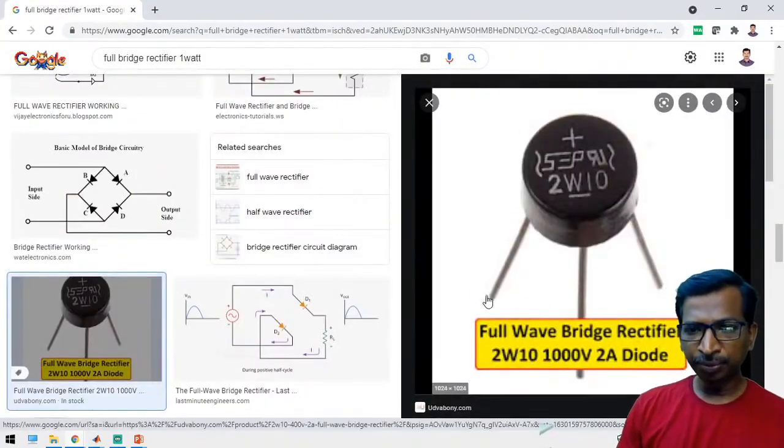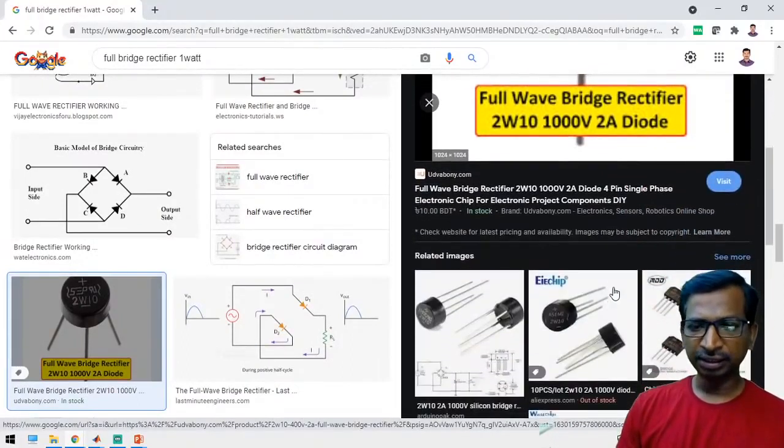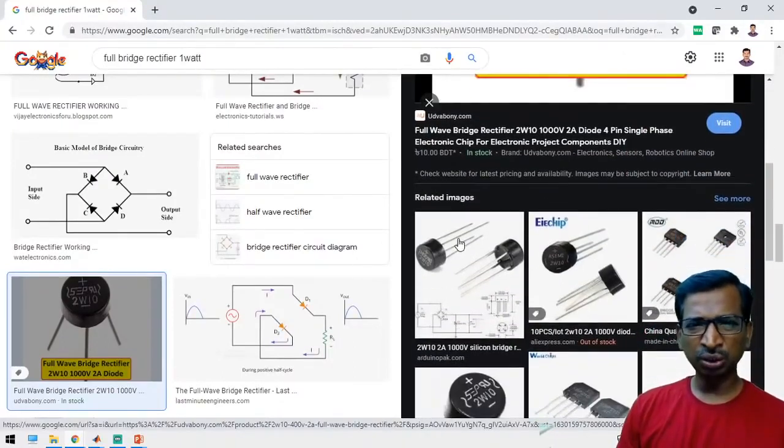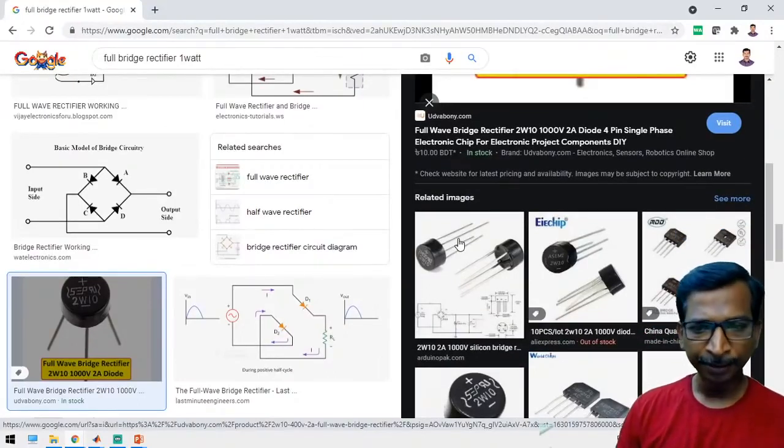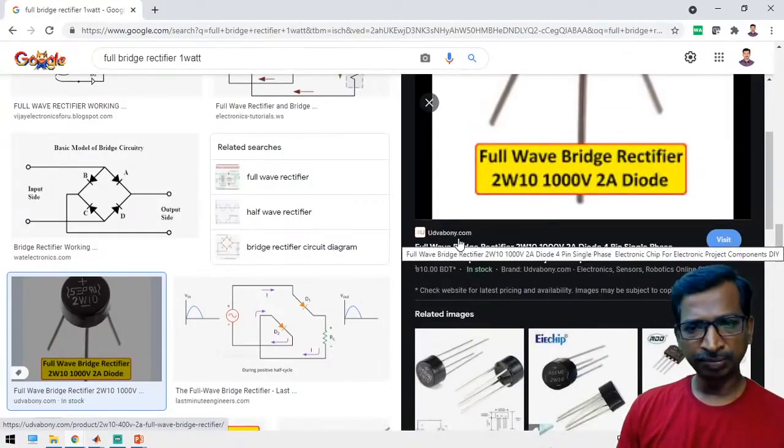You have to apply input here, and then you may get output at these 2 terminals. So it will be 4 terminals. You can easily get it in the market. It's like 5 to 10 rupees maximum as of now. I'm not sure about it; it depends on the local market, the price may vary, but around 5 to 10 rupees maximum.